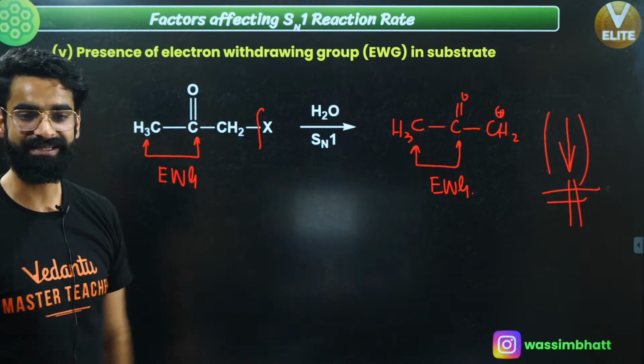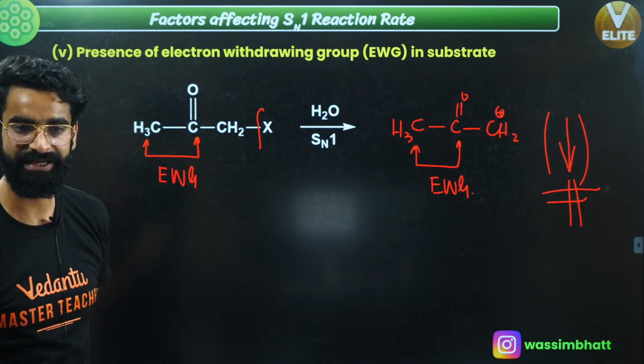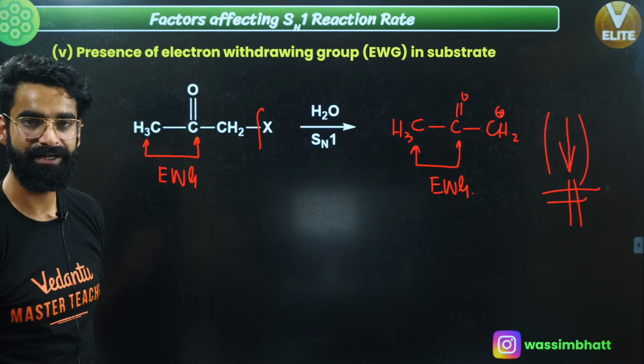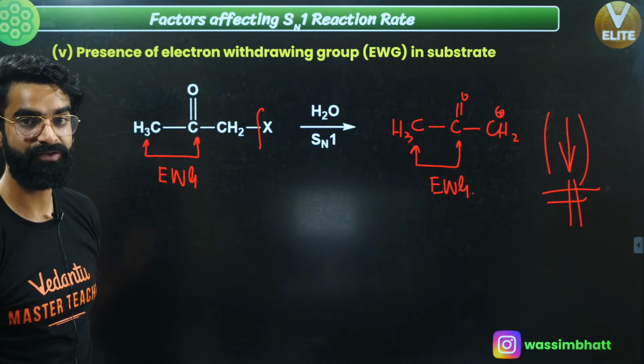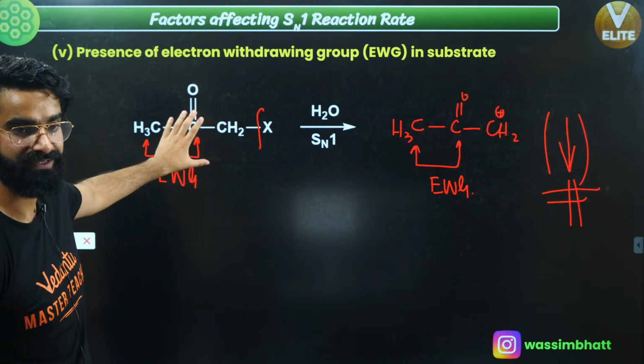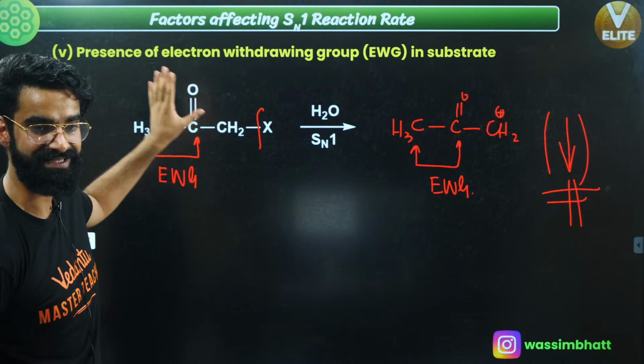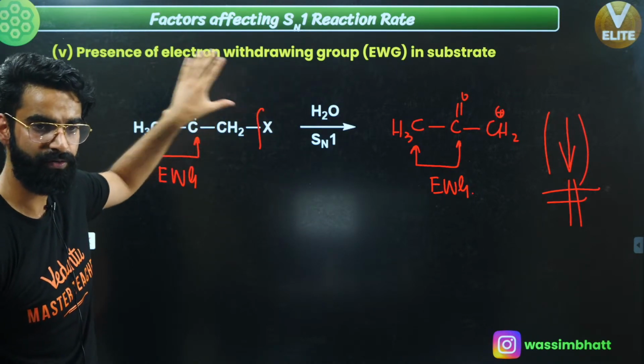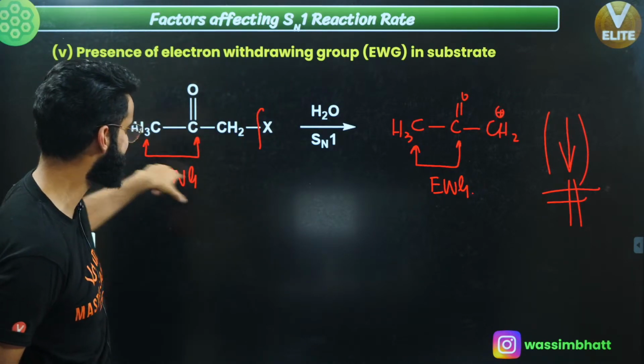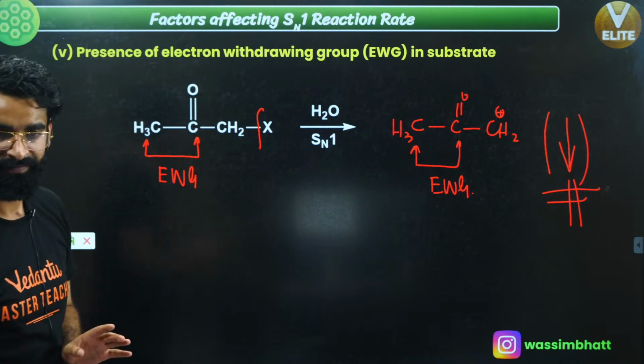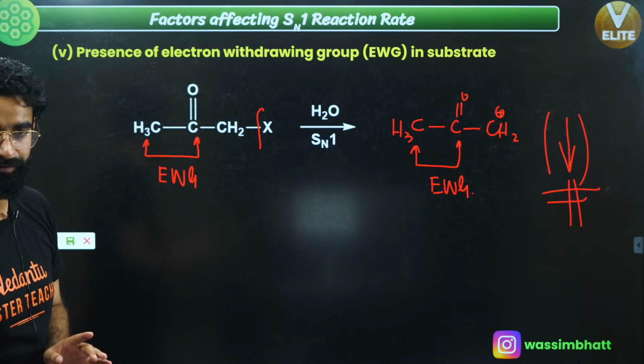If the carbocation gets destabilized, what is going to happen to the rate of reaction when this is taken as the substrate? I'll say rate of reaction towards Sn1 will decrease if this is taken as the substrate, right? Okay, I'm sure it's clear to everyone.